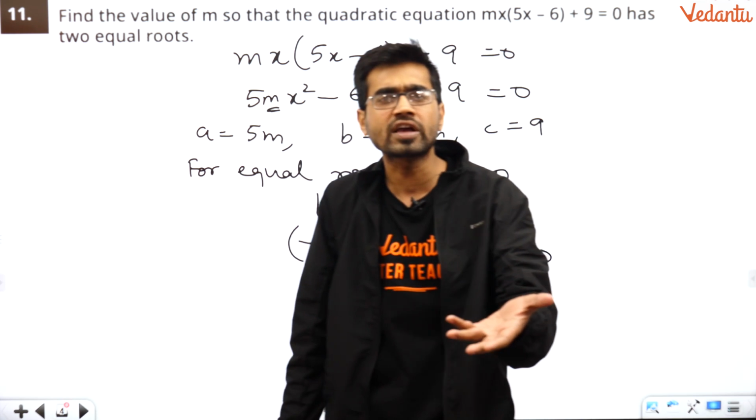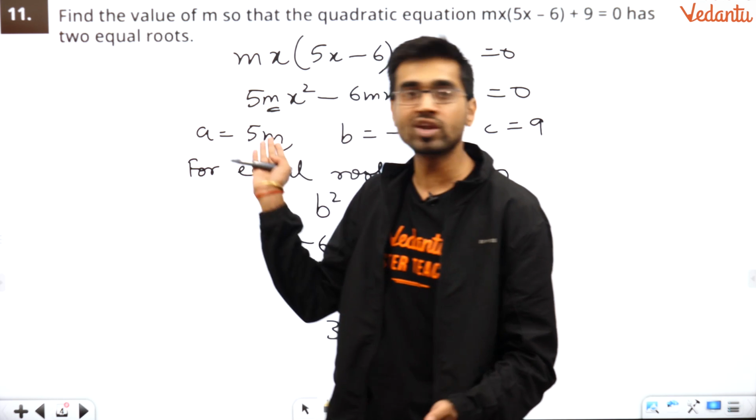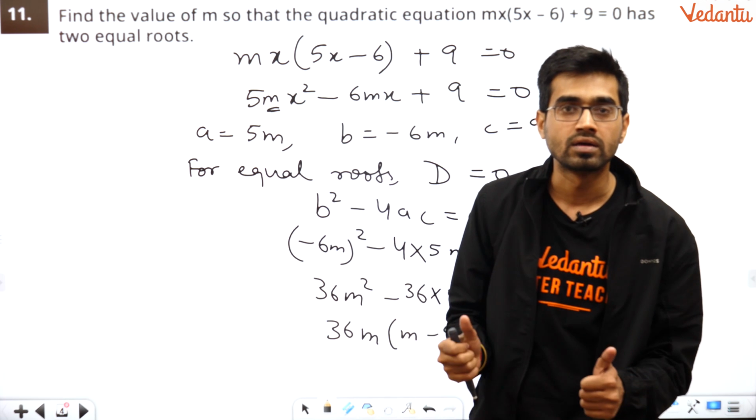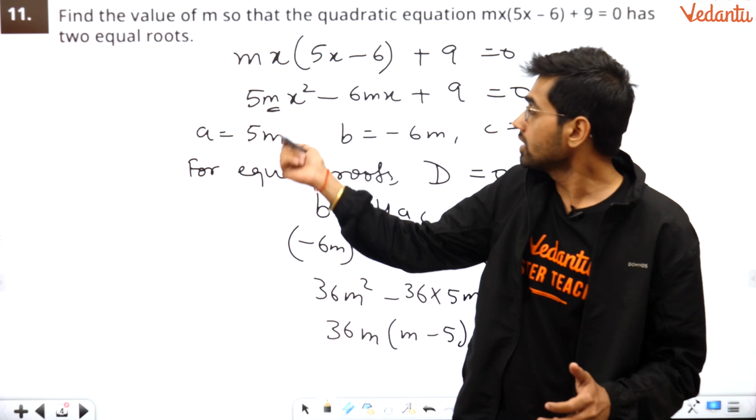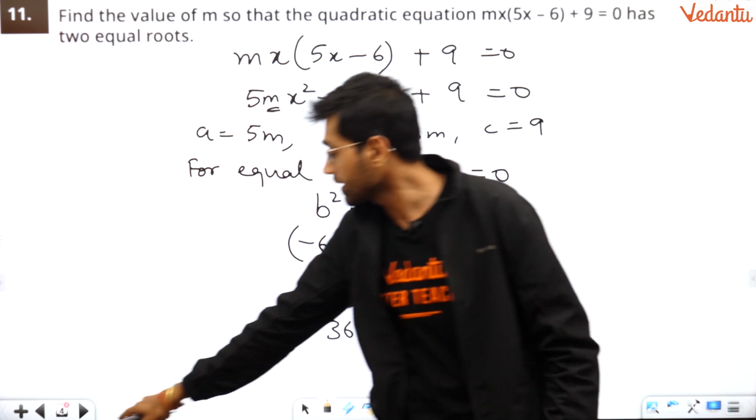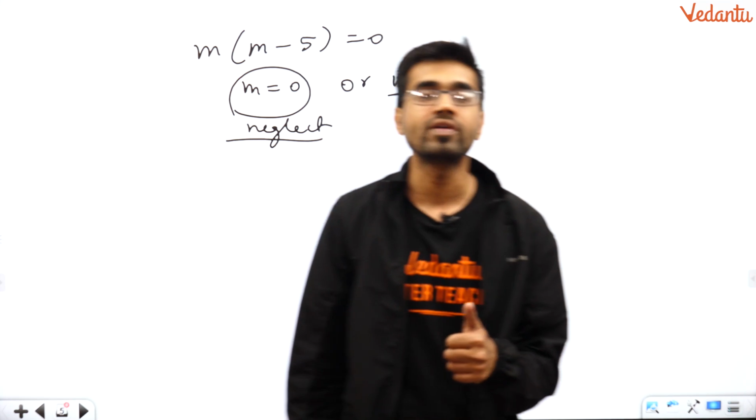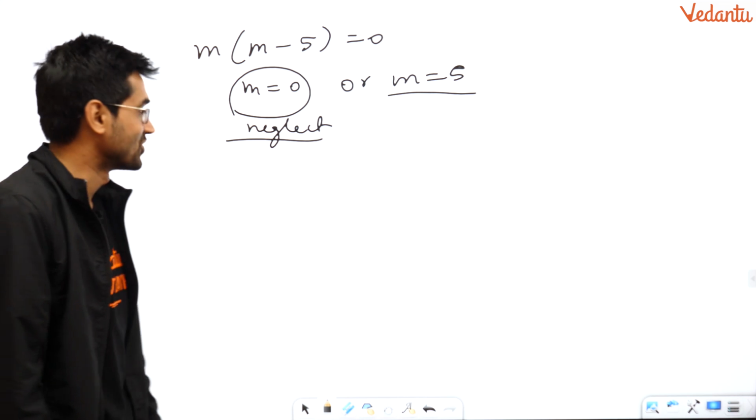How can the coefficient of x square be 0? Quadratic will not exist, na? It will not exist. How will the quadratic exist? So m cannot be 0. What does this mean? That there is only one value of m, and that is m equals 5. I hope you understand this thing.